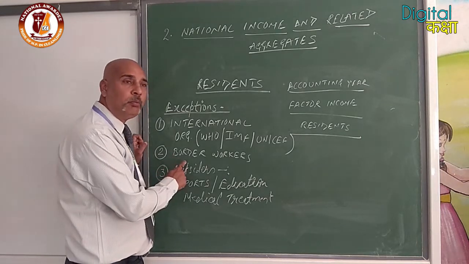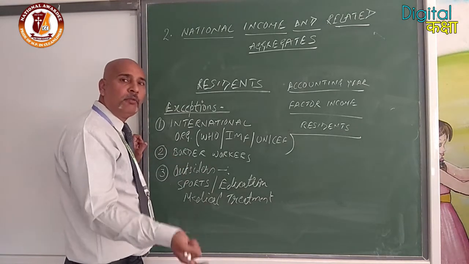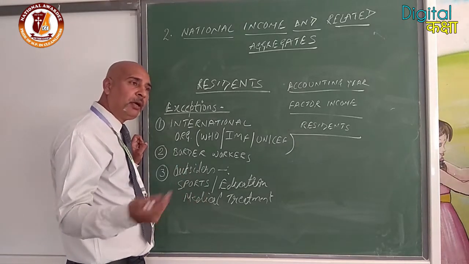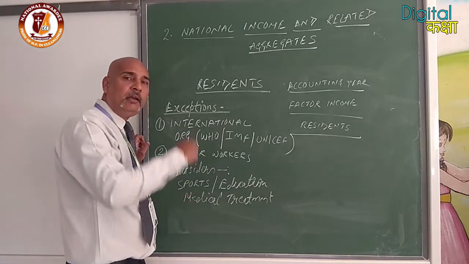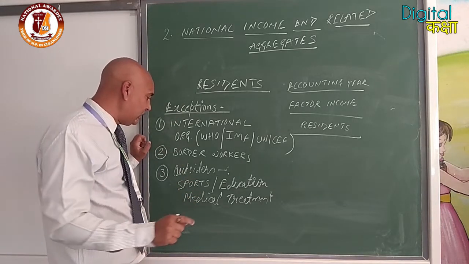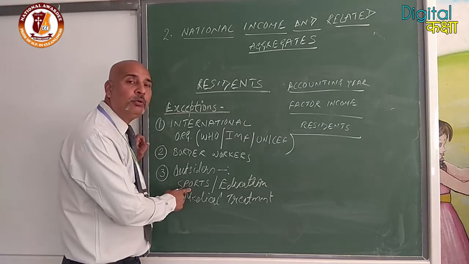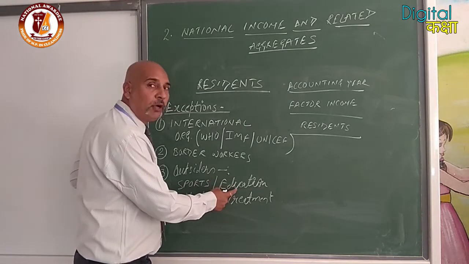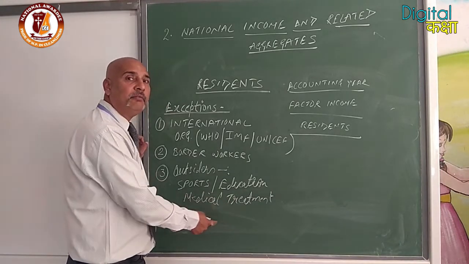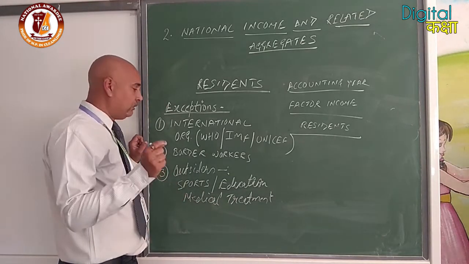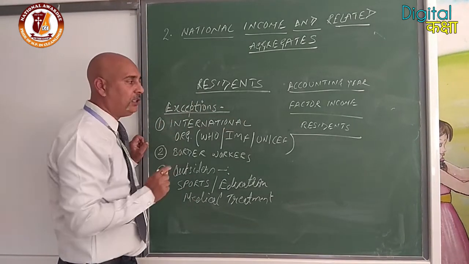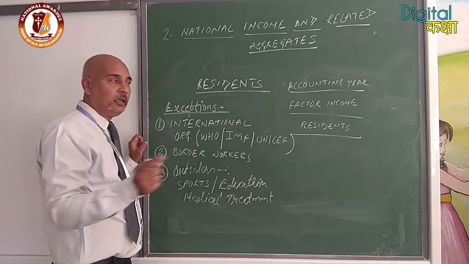Third one is border workers who cross the border from one place to another. Like we have taken the example of Bangladesh. People come from Bangladesh, work in India, and after working in India, they move back to Bangladesh. Apart from people who come for sports, education and medical treatment, and come as a visitor, will not be considered as a resident. So that is the definition of the resident given here.